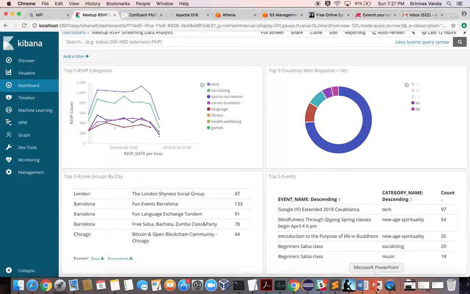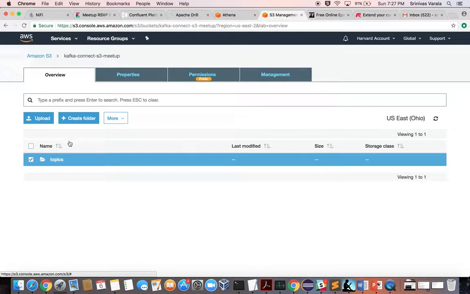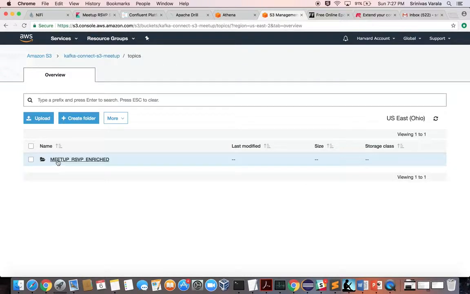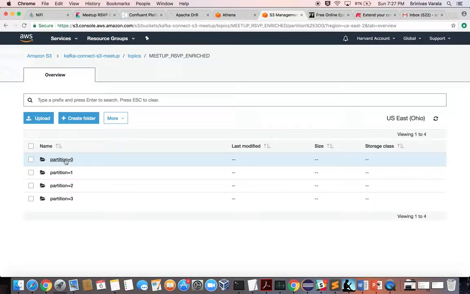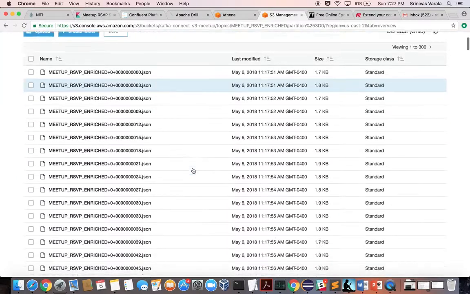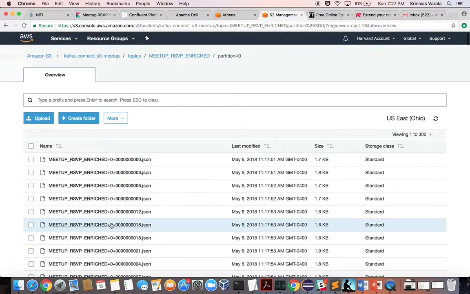For long-term storage, I'm using S3 and loading data using Kafka Connect. And the data is ingested into an S3 bucket. This is my bucket, and this is where all my data is. All the data is loaded from Kafka to S3 using Kafka Connect.